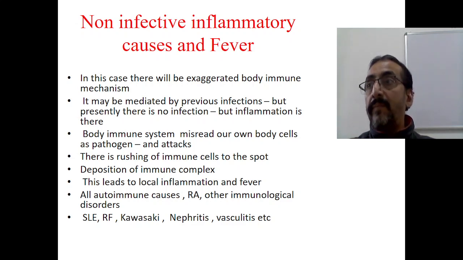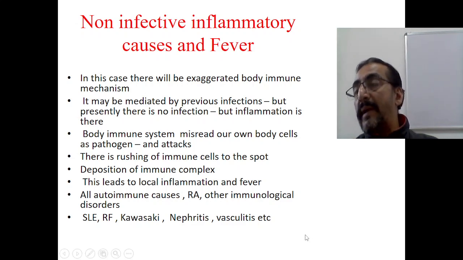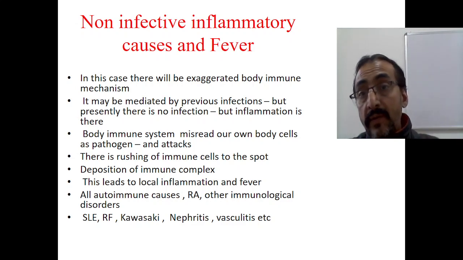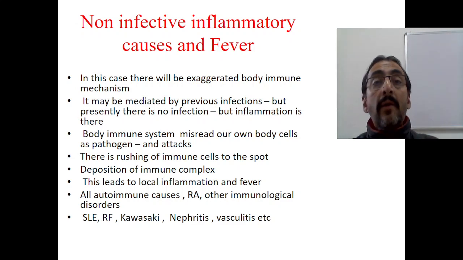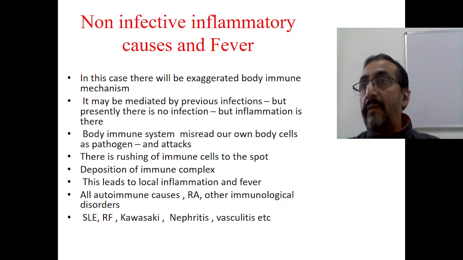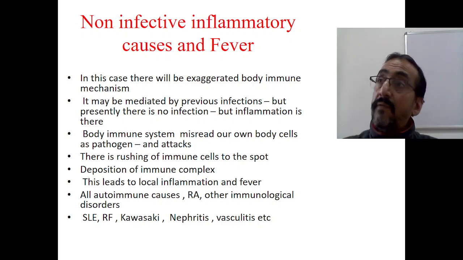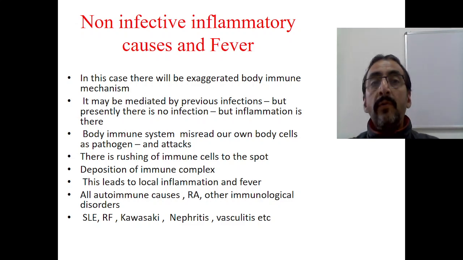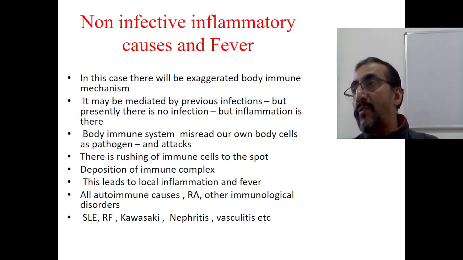But there is inflammation. So this type of fever has to be differentiated from other viral, bacterial and parasitic fever. So how to differentiate this type of fever, that is non-infective inflammatory fever, or we can call it otherwise immunological fever. So viral fever, bacterial fever, parasitic fever and immunological fever. How to differentiate this immunological fever from the rest? Non-infective inflammatory fever can also be called immunological fever, because basically this is mediated by the body immune cells. Immune cells produce the antibodies and cause the damage.